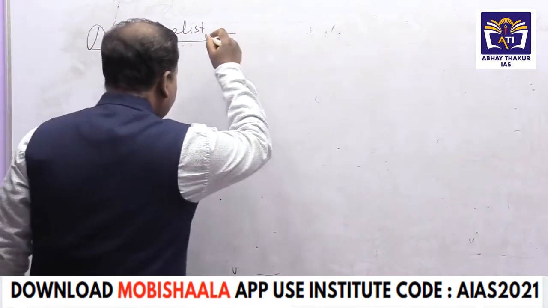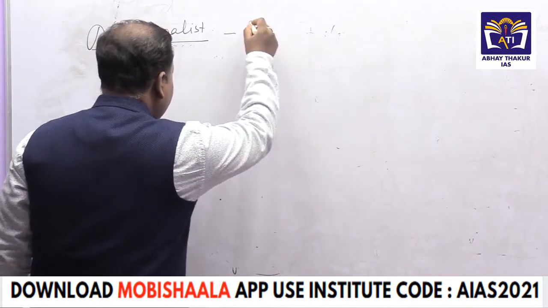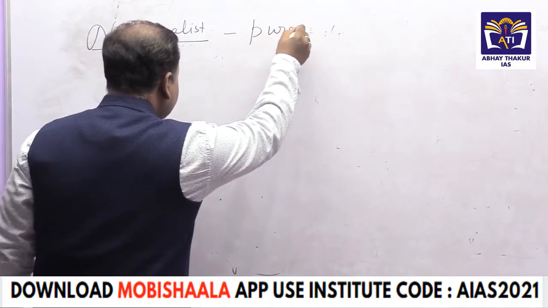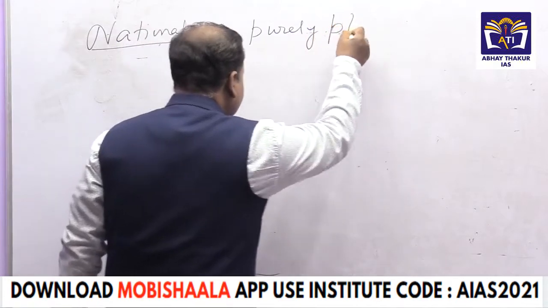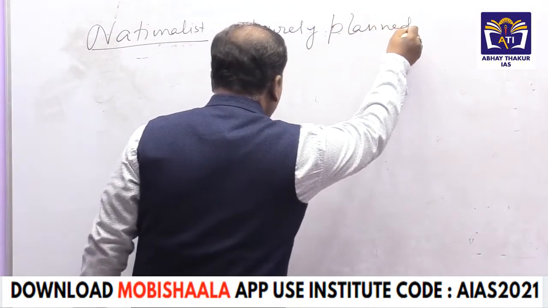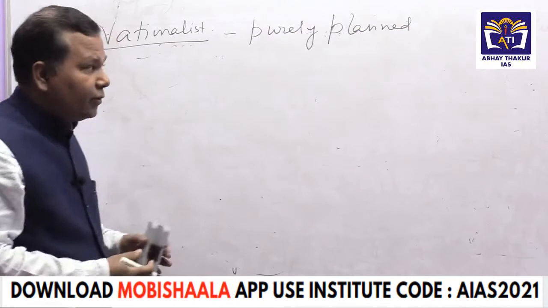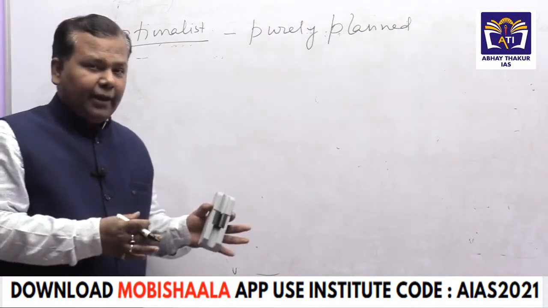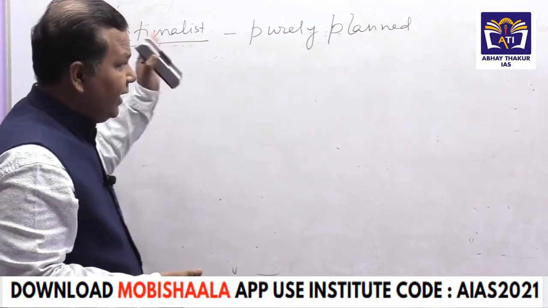The view of the nationalist historians is that the establishment of British rule in India was purely planned. Now they give their logic.